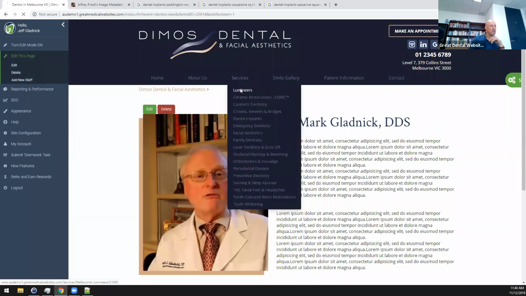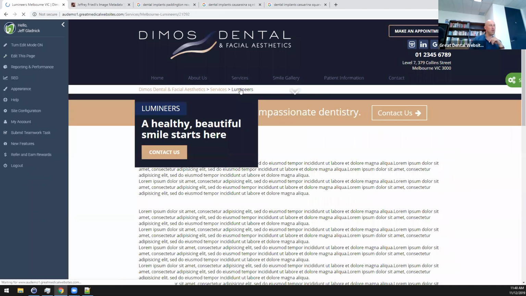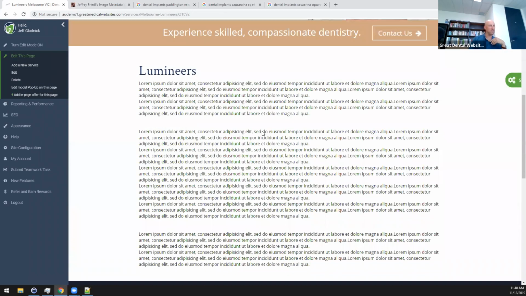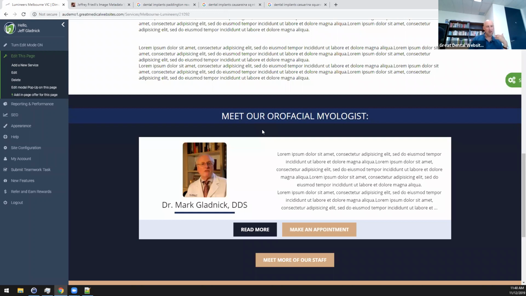And then this landing page for Lumineers is going to get rebuilt in real time. So every time you add content to the system, the more content you add, as long as you associate it with the right service, that's the key. That's the glue that binds all the content on your dental website, if you're a customer of ours, together, and allows us to perform these kind of real-time upgrades to your site as changes get added.